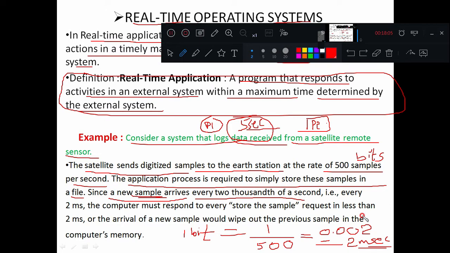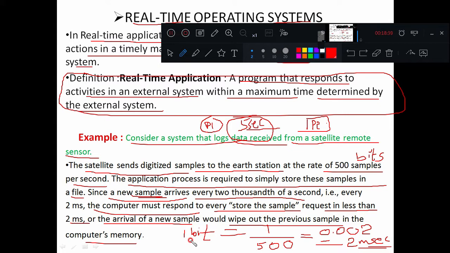So the operating system sitting in the base station computer system must record that sample and store it before the next sample arrives. That means the maximum time it can take is 1.99 milliseconds. Before that it has to store it, and it should be ready to receive the next sample. The computer must respond to every store sample request in less than 2 milliseconds, or the arrival of a new sample would wipe out the previous sample in the computer memory.